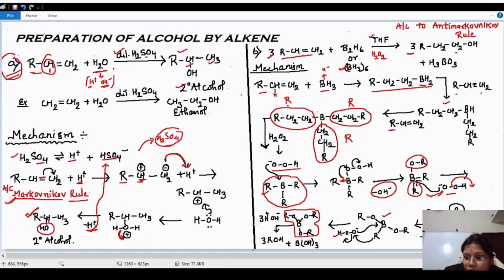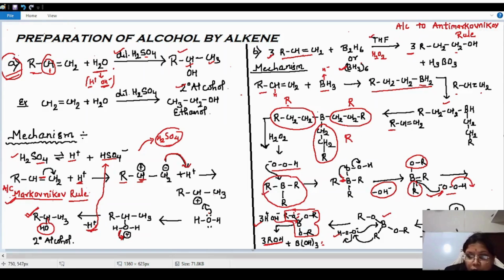Now 3 molecules of water will be attacking here. So what will happen? H plus comes and attacks this oxygen. The alkoxy group becomes free, and OH minus ion will attack the boron. So 3 molecules of primary alcohol are formed, and B(OH)3, boric acid, is formed.